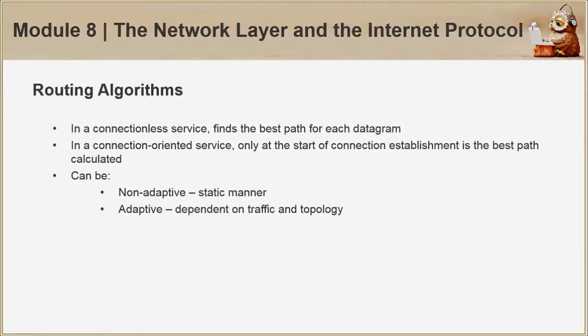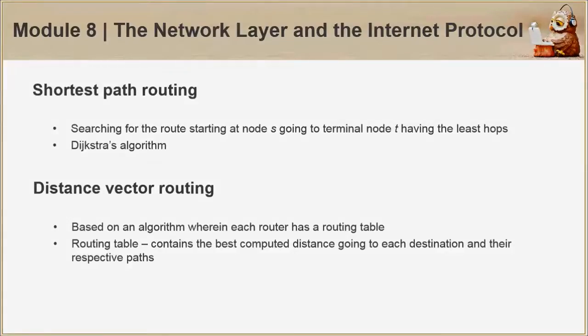So for the routing algorithms, in a connectionless service, best path is sought for each datagram, while in a connection-oriented, the best path is only sought for the start of connection establishment, and it can be non-adaptive or adaptive. Some of those algorithms are the shortest path routing, which bears the least amount of hops as the target.